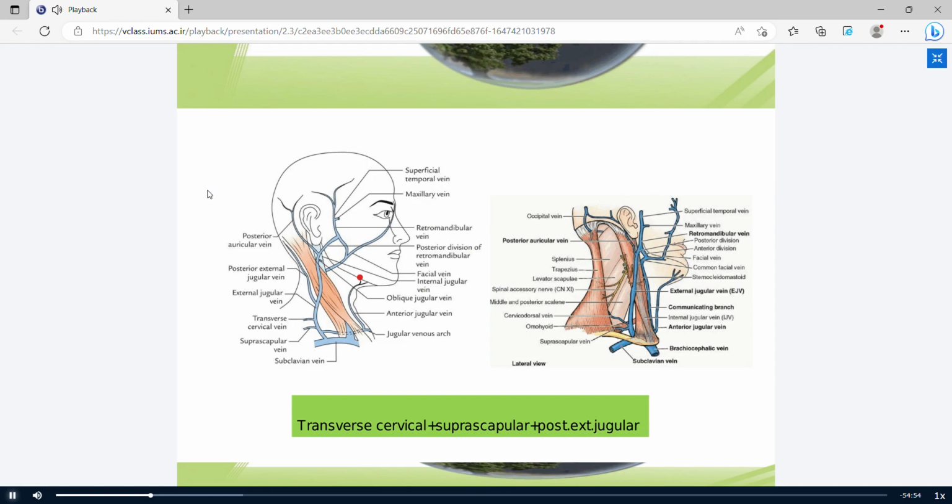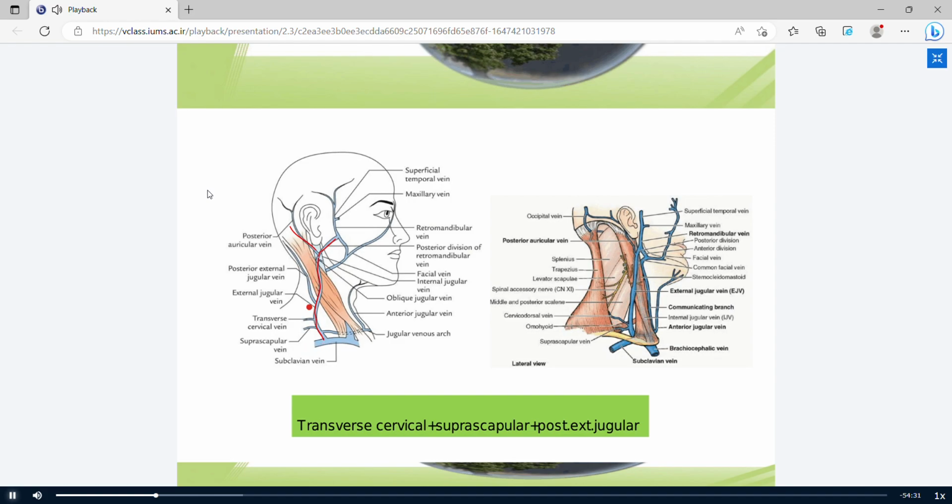Please look at this picture. This is the external jugular vein, produced by the posterior auricular vein and the posterior branch of the retromandibular vein. After that, above the clavicle, the external jugular vein drains into the subclavian vein.